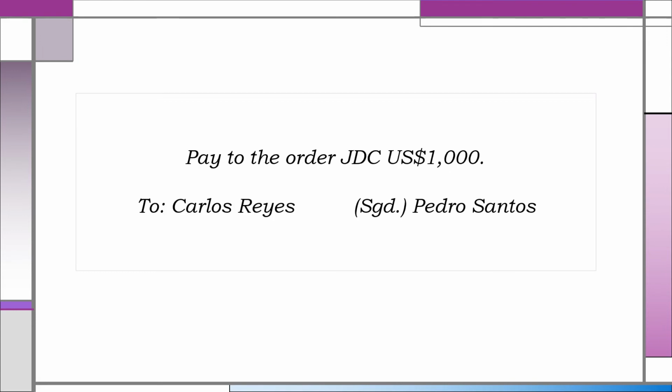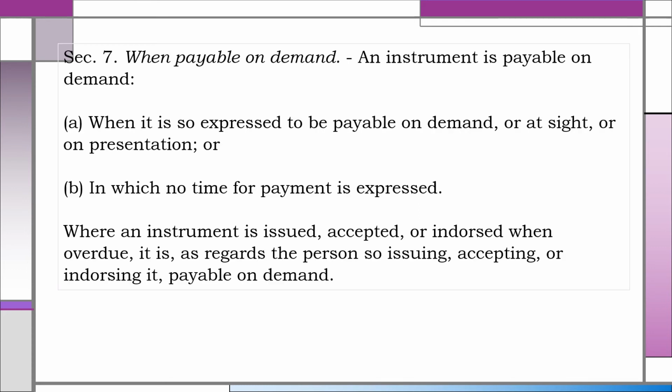Here is an example of a bill of exchange pursuant to Section 6. It is not dated. It does not specify the value given or that any value had been given therefore. It does not specify the place where it is drawn or the place where it is payable. And it designates a foreign currency in which payment is to be made. And yet it is negotiable because it complies with the requisites of Section 1 of the law.